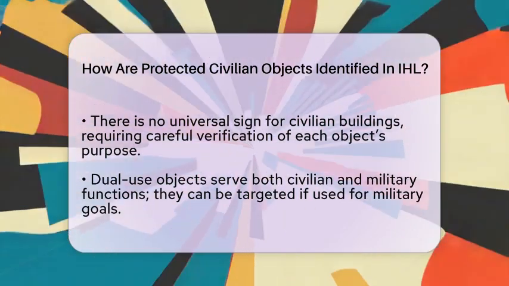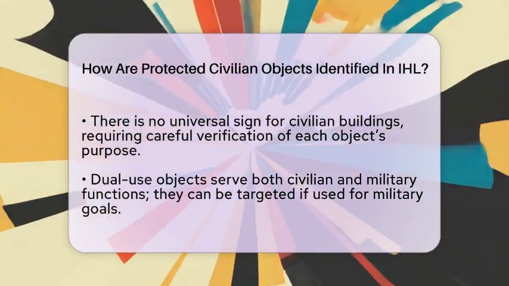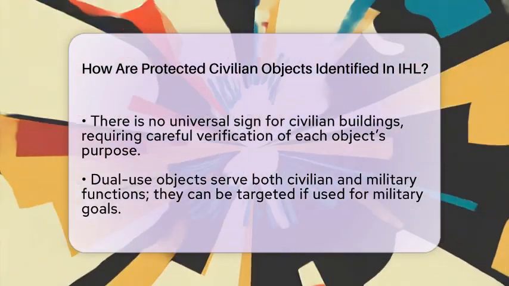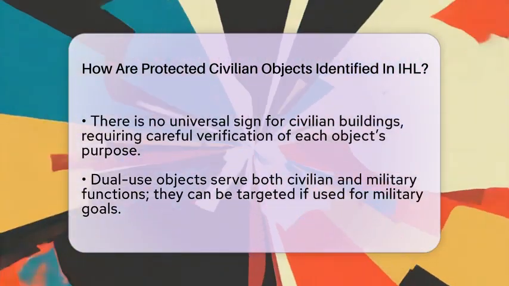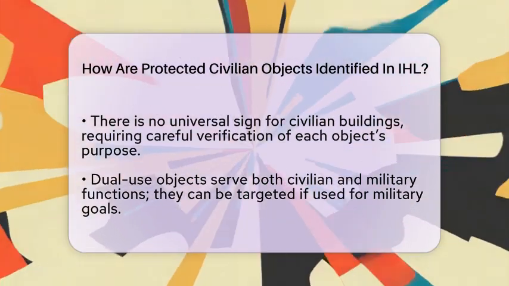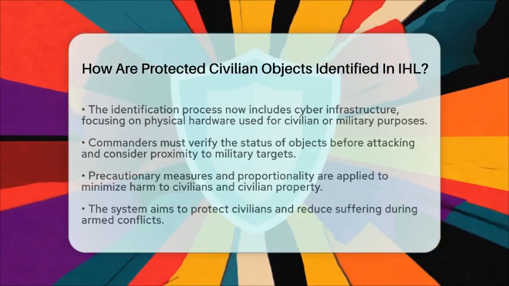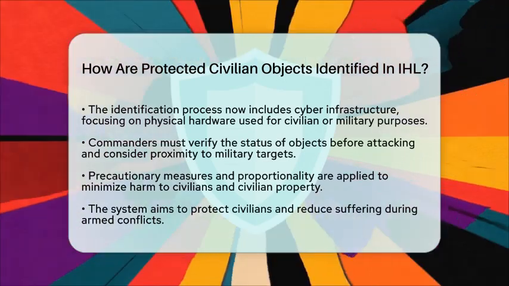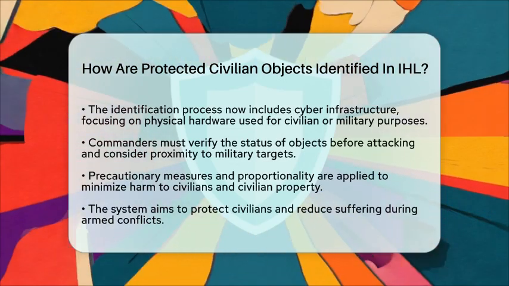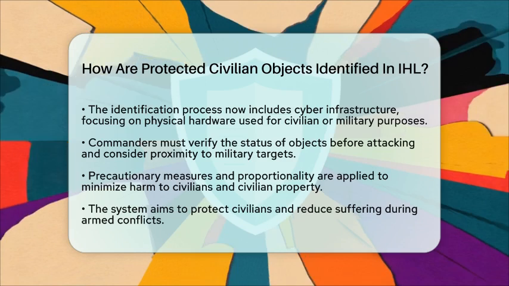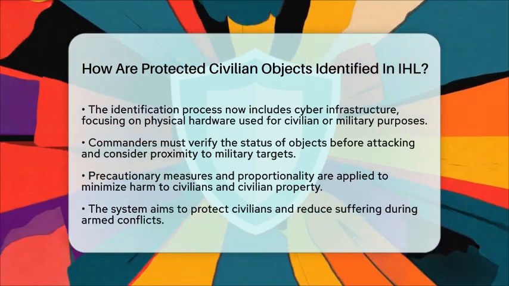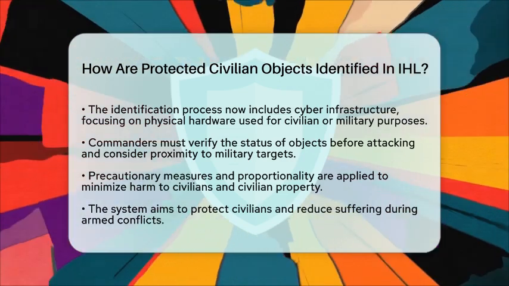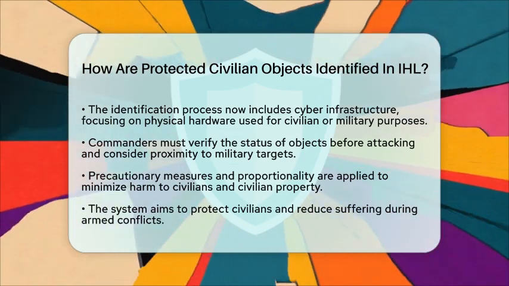The identification process also covers new areas like cyber infrastructure. While there is debate about whether data itself can be protected, the physical hardware that stores or transmits data is considered an object. Its protection depends on whether it is used for civilian or military purposes. In practice, identifying protected civilian objects involves checking what the object is used for, recognizing special categories like hospitals or cultural sites, and looking for protective signs.